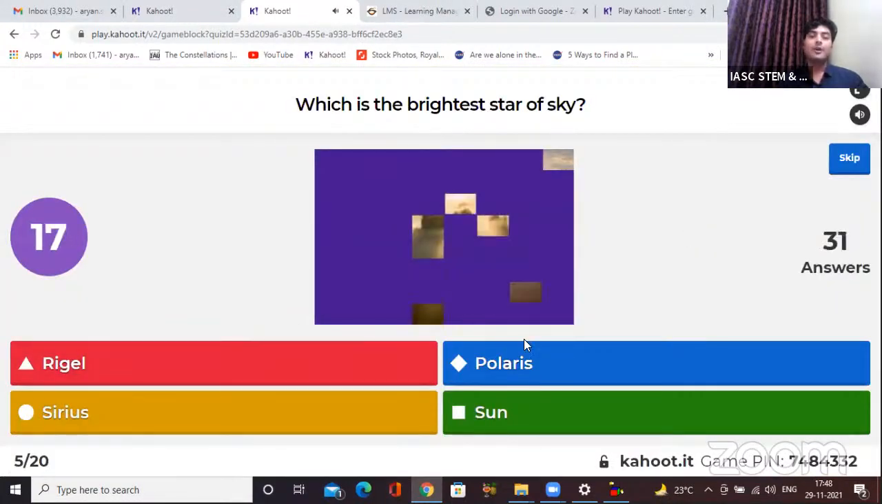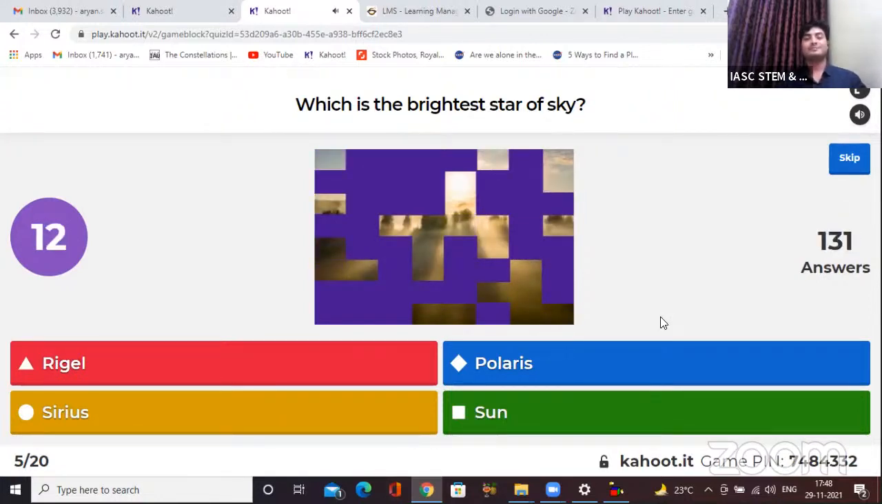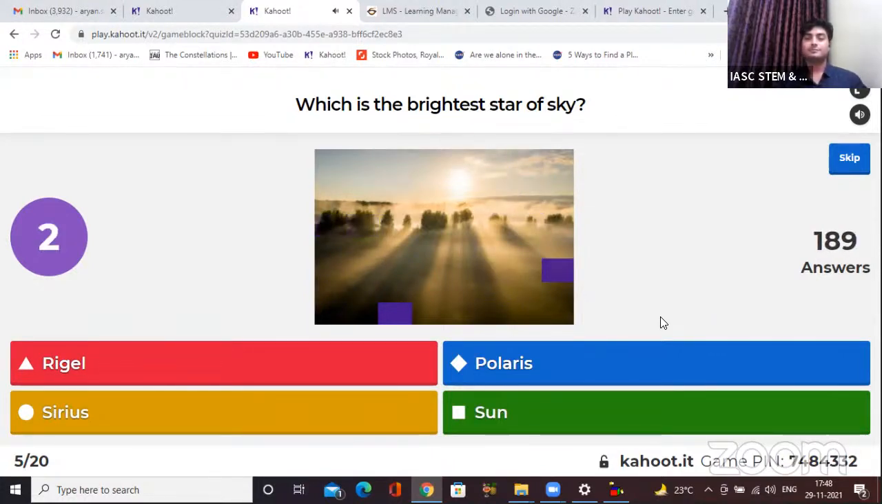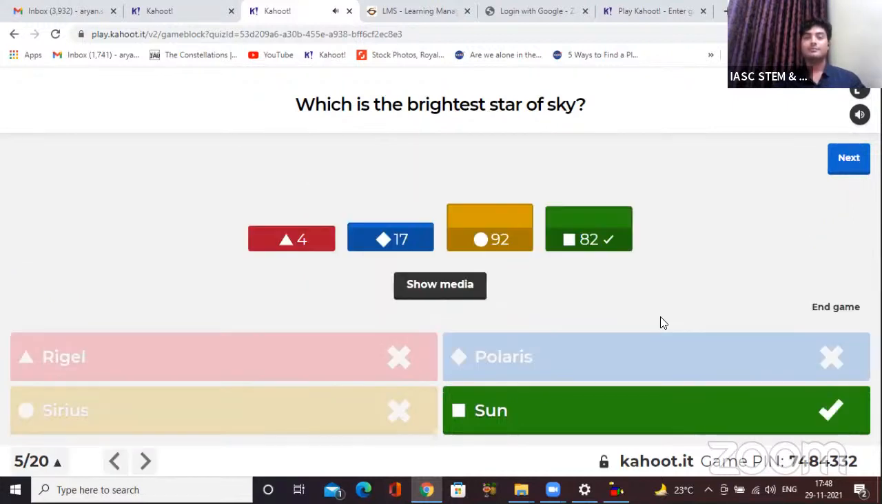Option red, Rigel. Option blue, Polaris. Option yellow, Sirius. Option green, Sun. Okay, so 4 of you said Rigel, 17 of you said Polaris, and 92 of you said Sirius. Okay, sorry, 92 of you said Sirius, and 82 of you said Sun. So just giving a hint over here, those who got it incorrect. The actual answer is Sun for this question, of course.